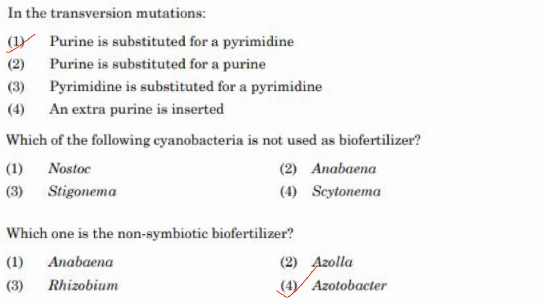Then in the transversion mutation, you can remember it easily. Here the version is changed. In transversion, the version changes. That is, purine gets converted to pyrimidine, or pyrimidine gets converted to purine. Whereas in transition, there is no version change. Purine to purine, one purine substituted by another purine, or a pyrimidine substituted by another pyrimidine. That is in case of transition mutation. Here version changes. That is transversion. So here the answer will be purine is substituted for a pyrimidine. Answer is option 1.